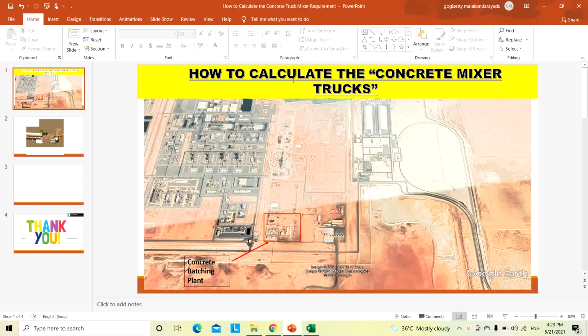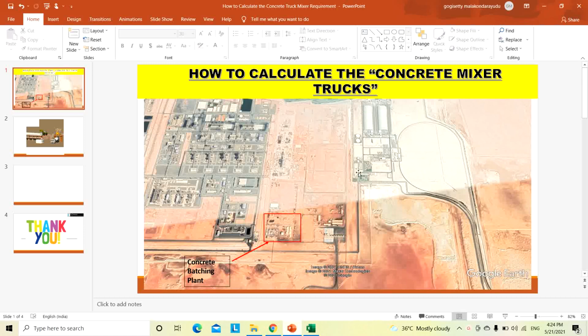Today we will discuss how to calculate the concrete mixer trucks and the concrete batching plant productivity. I took an example based on our previously executed project so that we can get a clearer idea of the requirement. That's why I am going to explain this one.